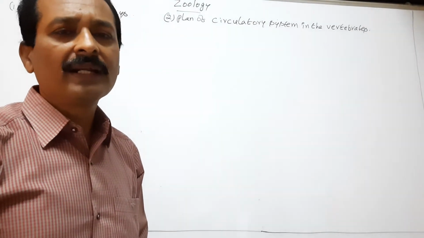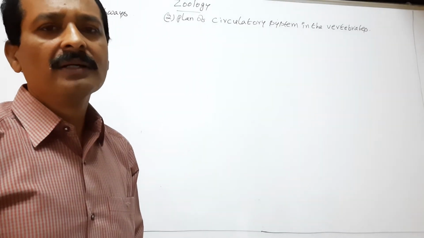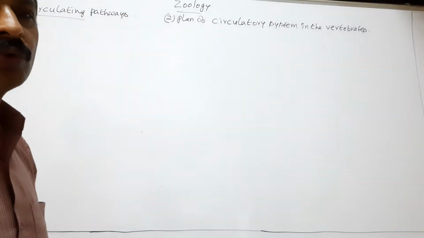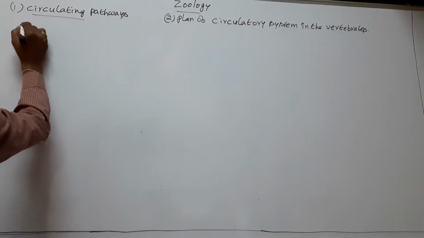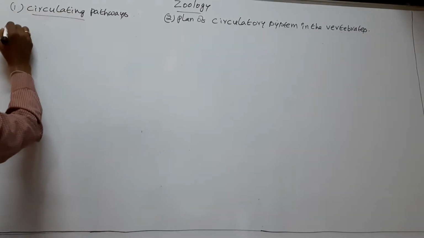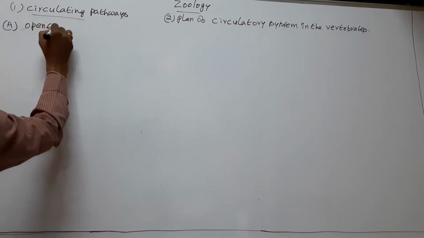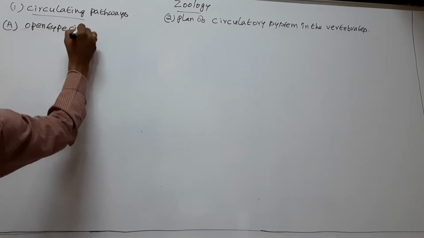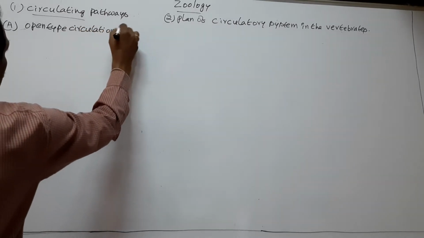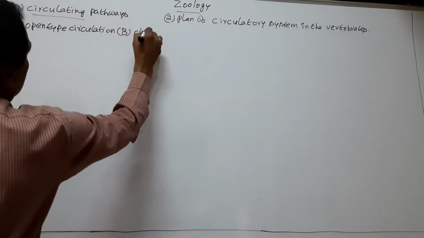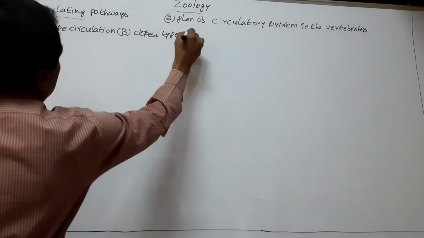The circulatory patterns are two types, namely open type circulation and closed type circulation.